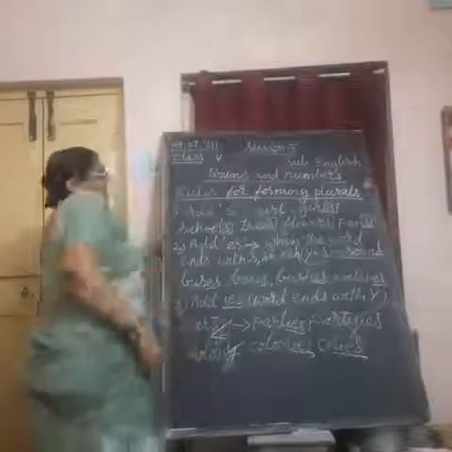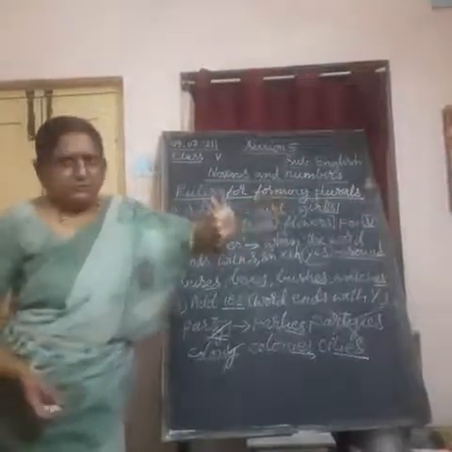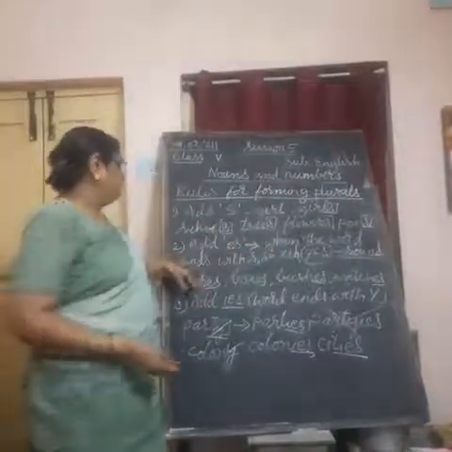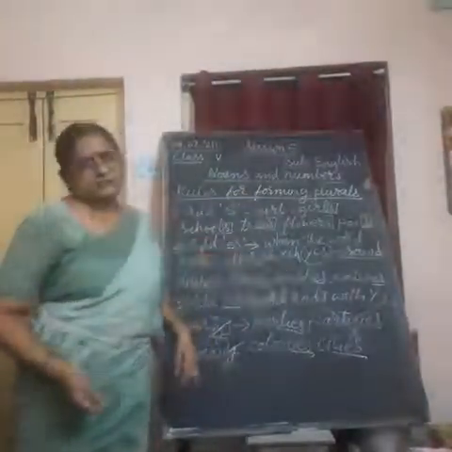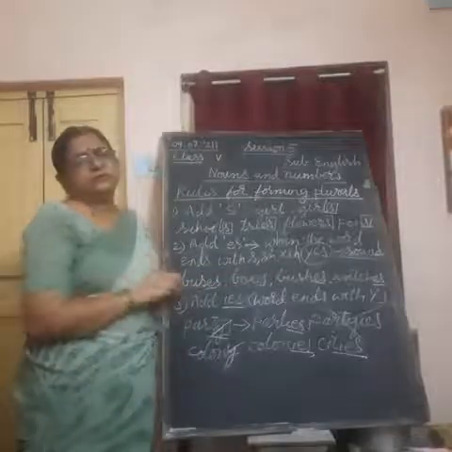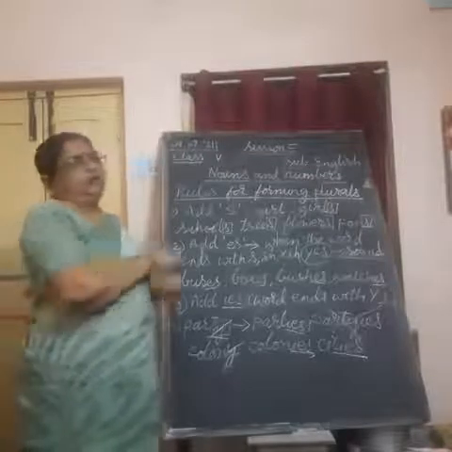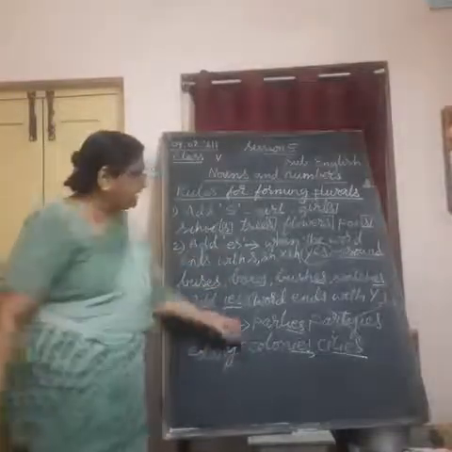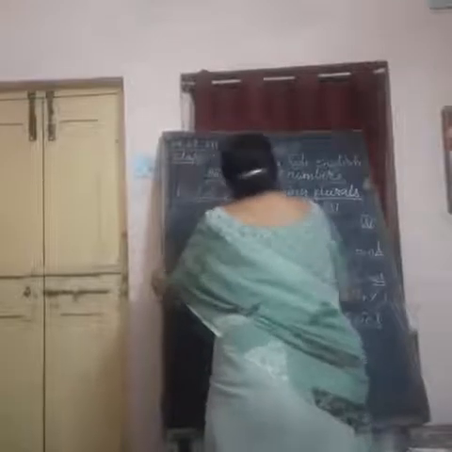So these are three different rules I taught you now. First, adding s simply to the word and making it plural. It is a very simple form. Second, adding es to the word and making its plural form, when the word ends with s, sh, x or ch. Then adding IES to the word when it ends with y. What we do here? We remove y, we cancel y, and in its place we are adding IES. Here one discussion we have to have about it. Let me tell it completely.